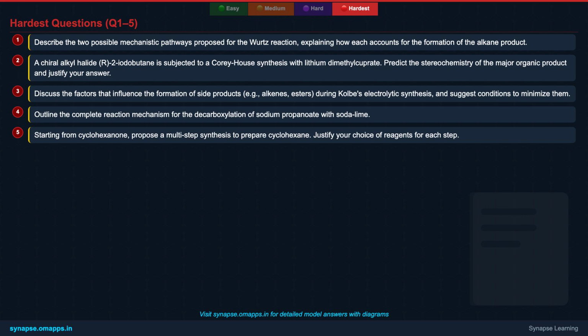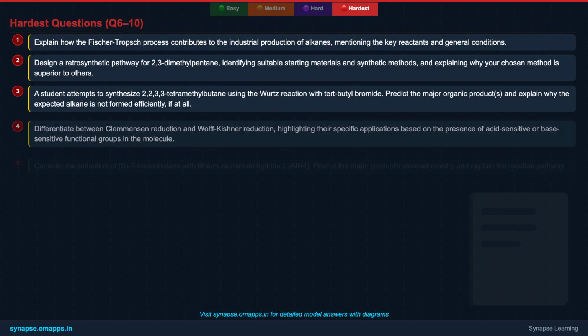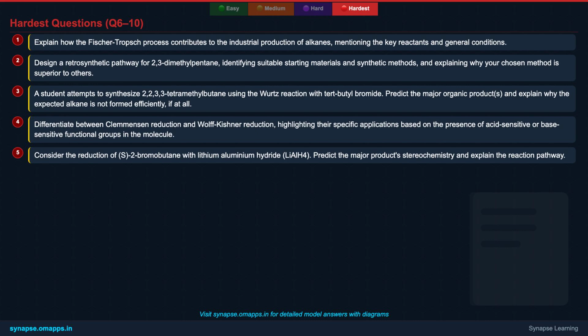Fourth, outline the complete mechanism for sodium propanoate decarboxylation with soda-lime. Fifth, starting from cyclohexanone, propose a multi-step synthesis for cyclohexane. Justify your choice of reagents for each step. Take your time, these require deep thought. Now for the remaining 5, equally challenging questions.